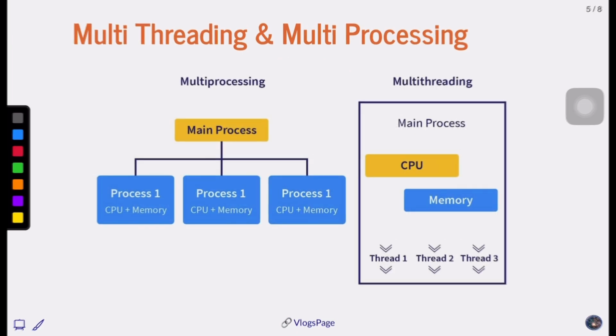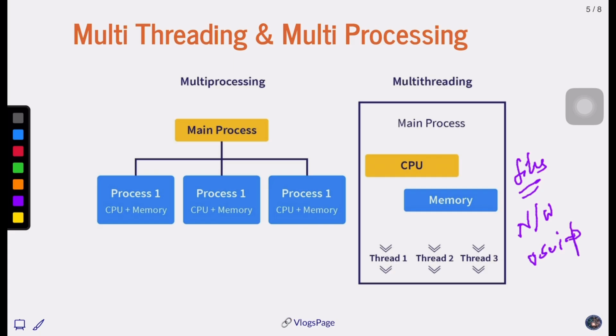So let's reinforce the same learning using this pictorial presentation. On the right-hand side, multi-threading is beneficial when your program spends time waiting for external events such as reading files, network operations, or user input.